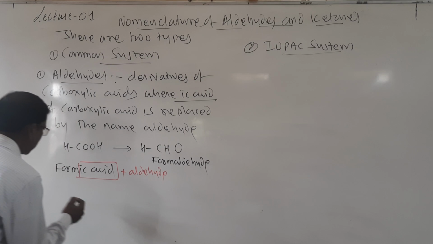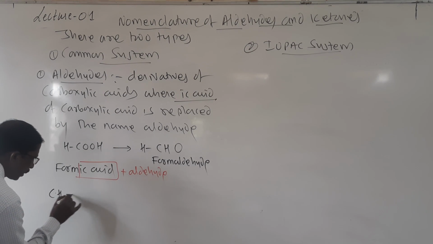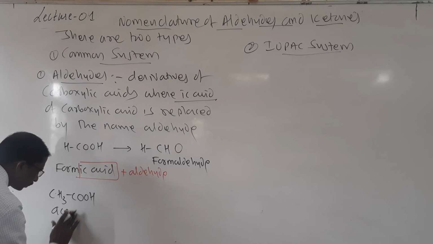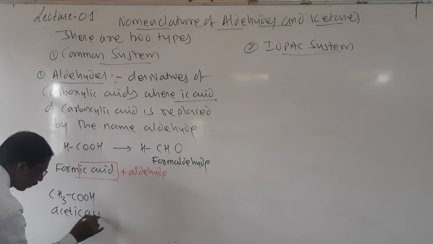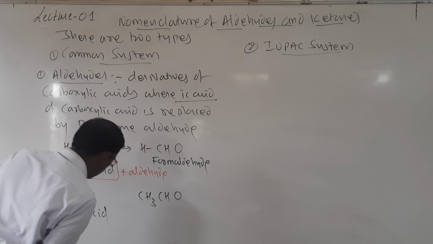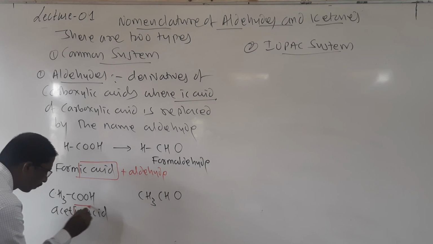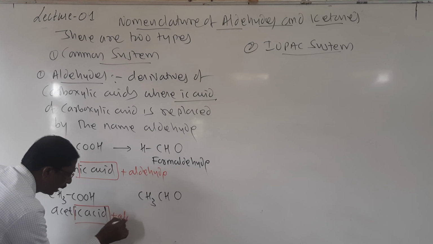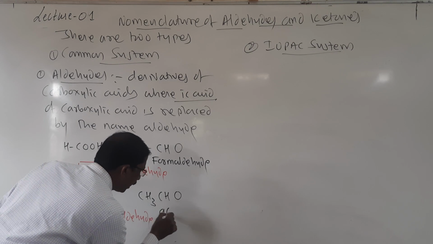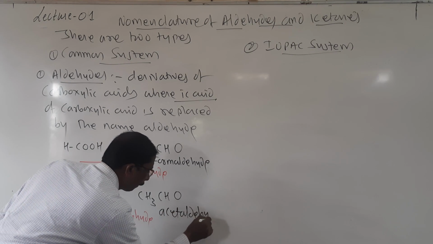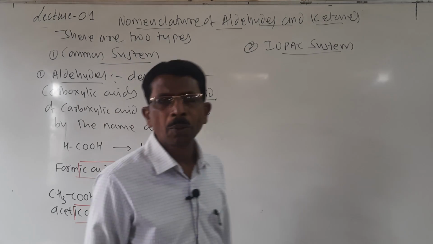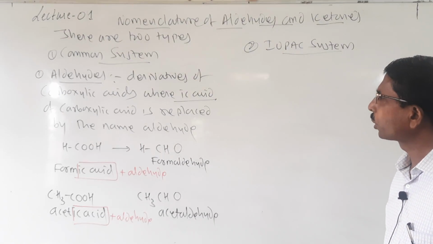And the same thing happens in the case of acetic acid, CH3COOH. I will write here CH3CHO. So I will remove the IC acid, plus aldehyde, then it is called acetaldehyde. Look here students, acetaldehyde, CH3CHO. So it is according to the common system.